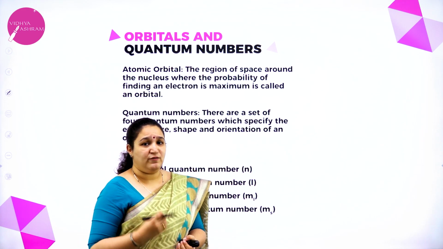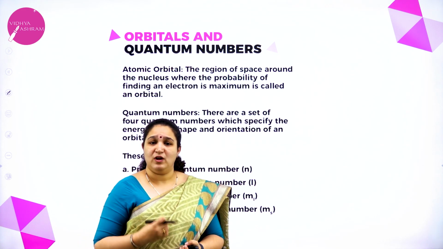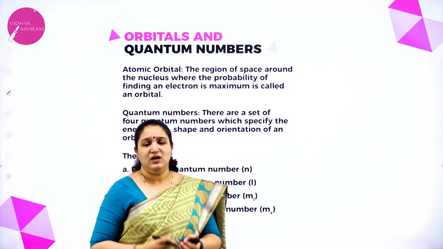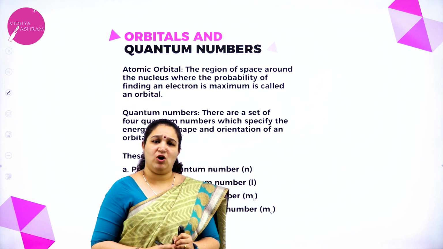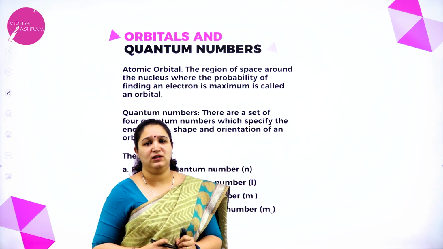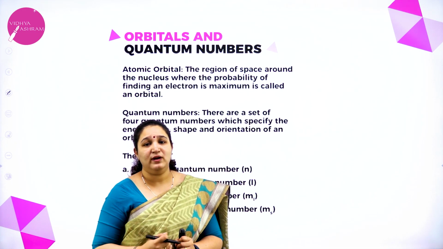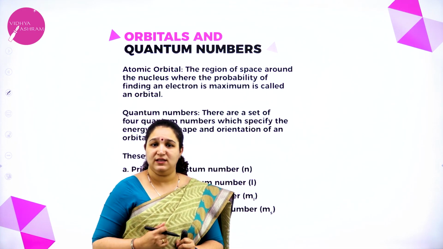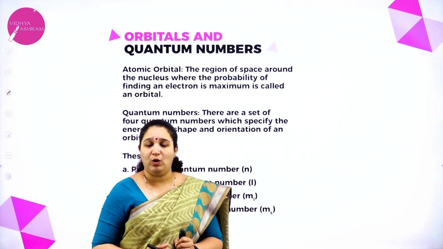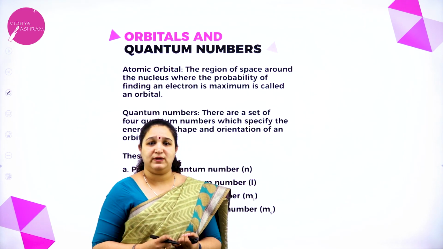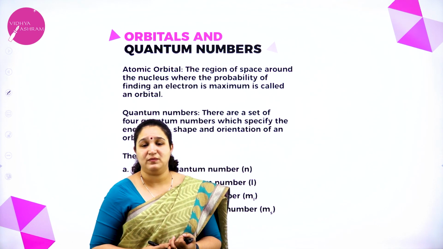Schrödinger also gave a wave equation for the hydrogen atom. The most important feature of the quantum mechanical model is the atomic orbital, and that is the only thing there for you in this syllabus. So, we learn what atomic orbitals are and what quantum numbers are.